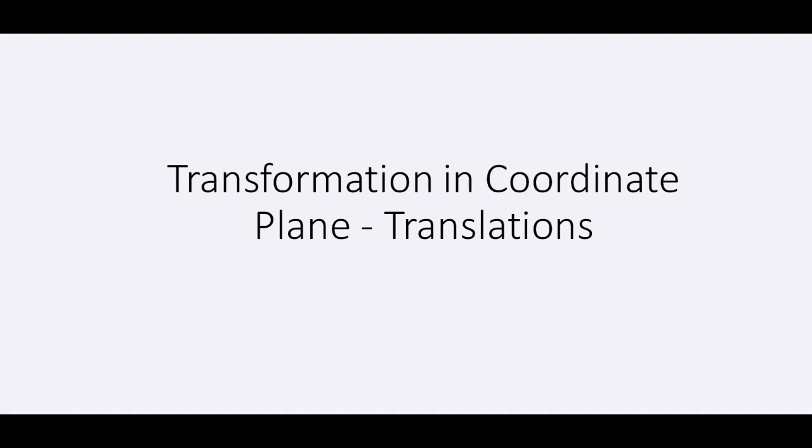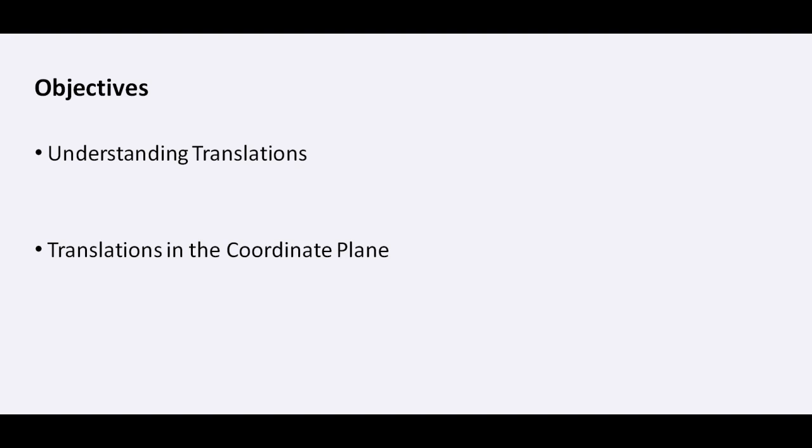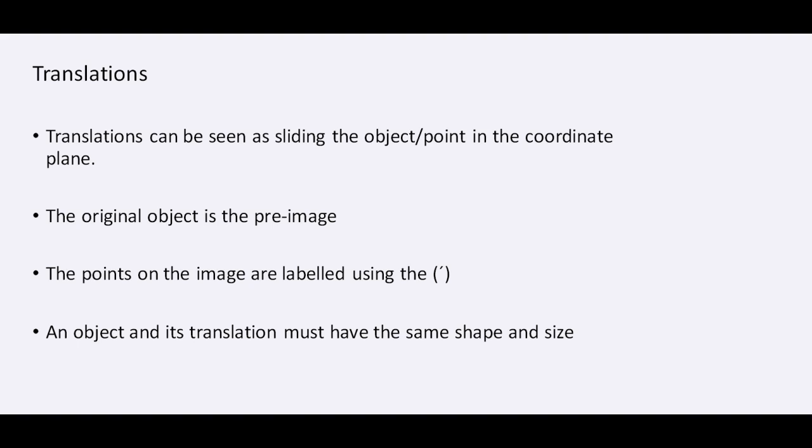Let us take a look at transformation in the coordinate plane, and we're going to focus on translations. We're going to understand what a translation is, and then we're going to see how that works in the coordinate plane. So translation is the same as sliding a point or an object in the coordinate plane. The original object is the pre-image, and the points on the image are labeled using the prime.